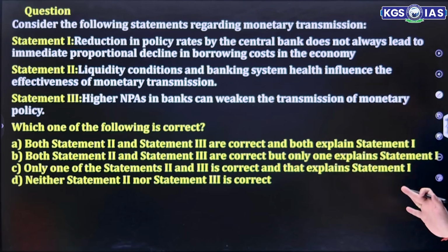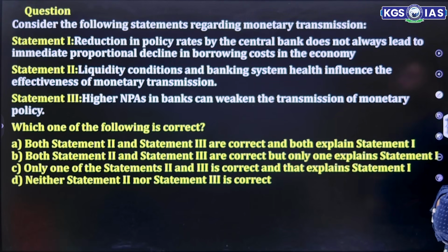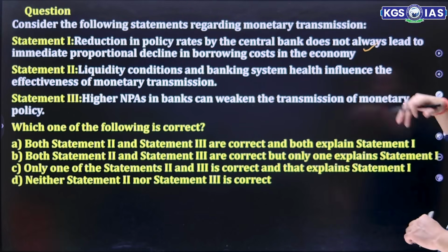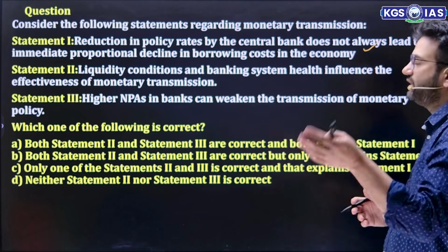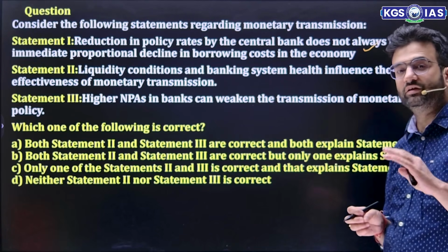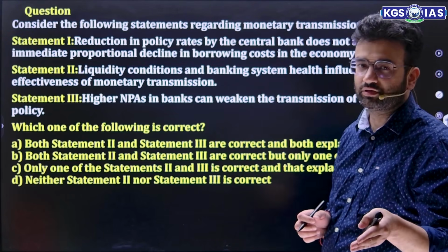Now, guys, pause the video and solve these questions. Question number 1. Consider the following statements regarding monetary transmission. Reduction in policy rates by the central bank does not always lead to an immediate proportional decline in borrowing cost. True. Might be the bank's cost is more. In that case, even if the repo rate is reduced by the central bank, if the bank's cost is more, then